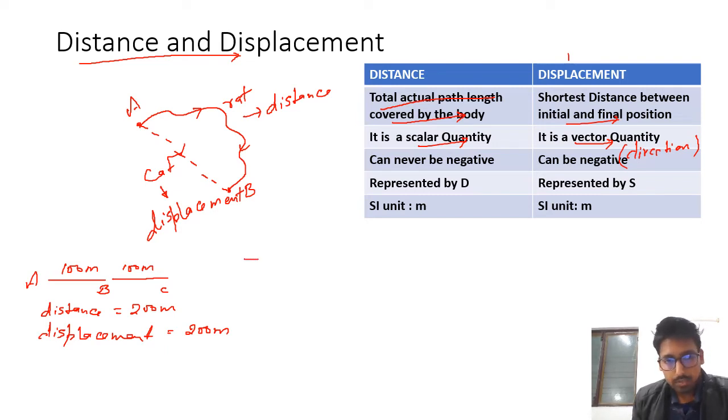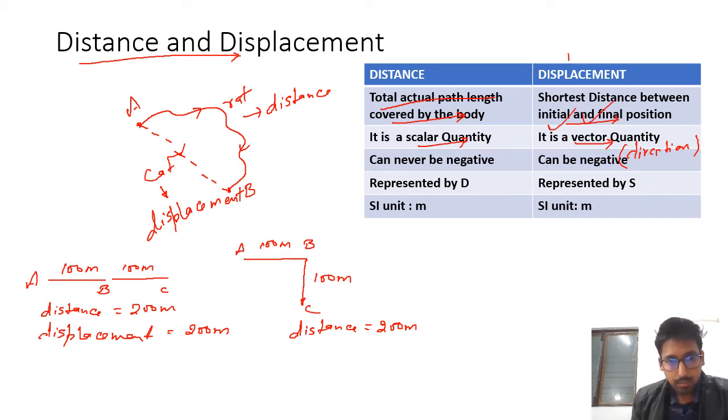Now let's say the object starts from point A, reaches point B, and then it changes its direction and reaches point C. Let's say A to B is 100 meters, and from B to C it is again 100 meters. In this case, distance is again 200 meters, whereas displacement depends upon the initial and final points.